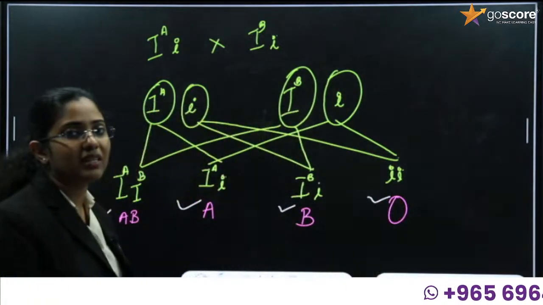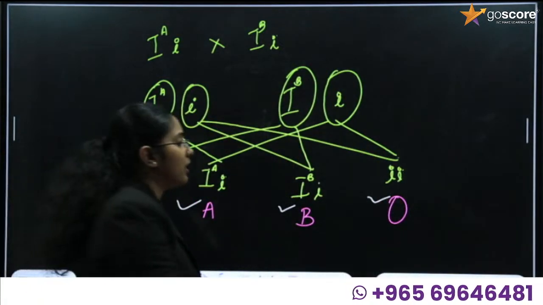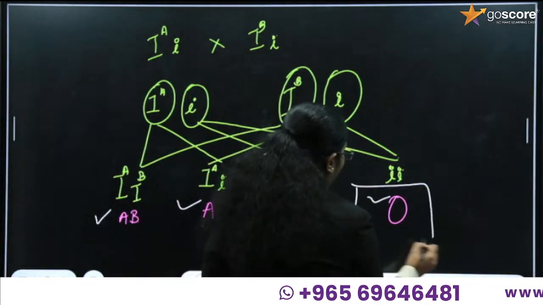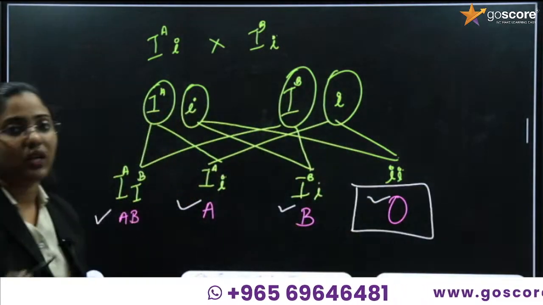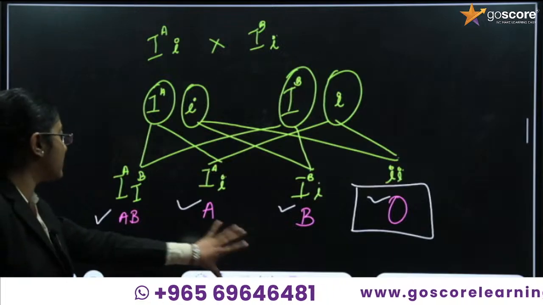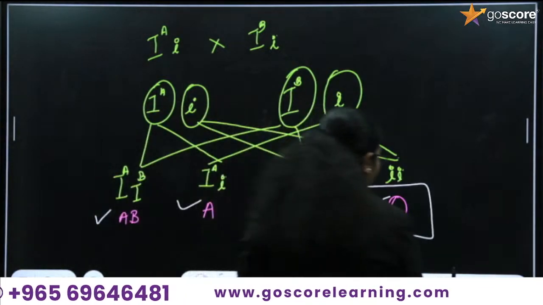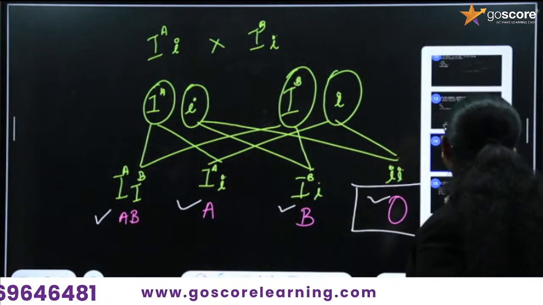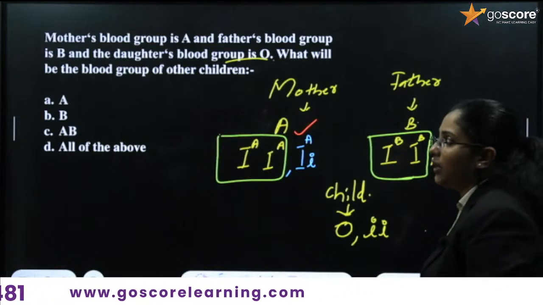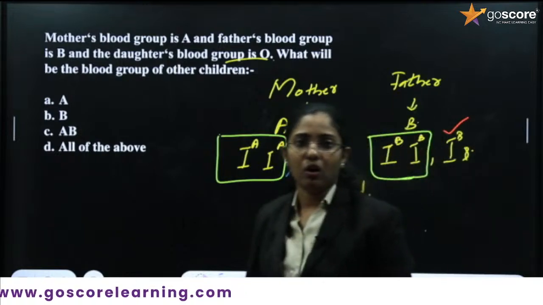In our question, it is clearly given that the daughter's blood group is O, and the question is what the other possible genotypes are. So all the genotypes are possible in this condition. So what will be the answer? Comment in the comment box. The answer will be all of the above.